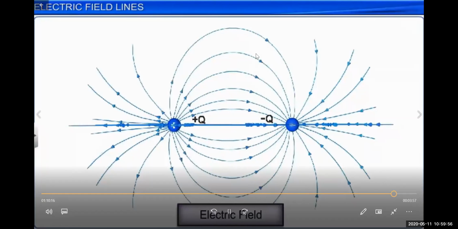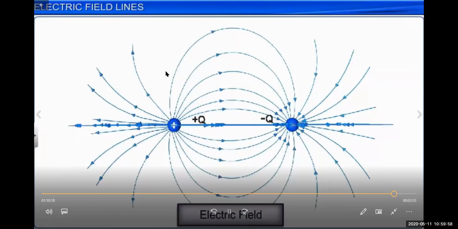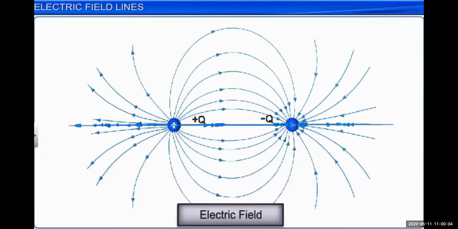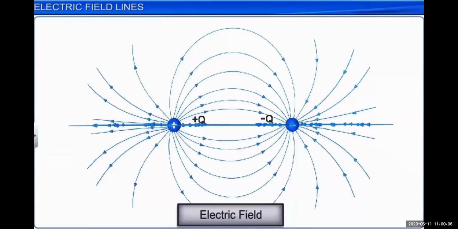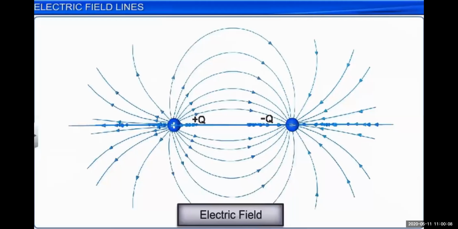These are the electric field lines that originate from the positive charge. Always remember, electric field lines originate from the positive charge particle, and these lines end at the negative charge particle.